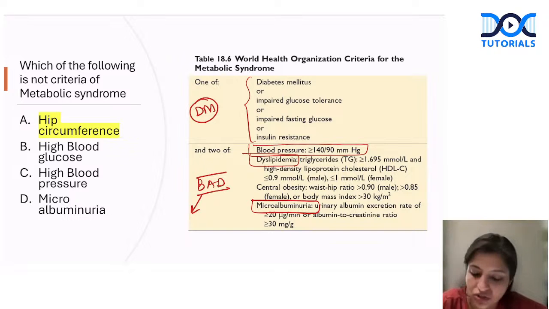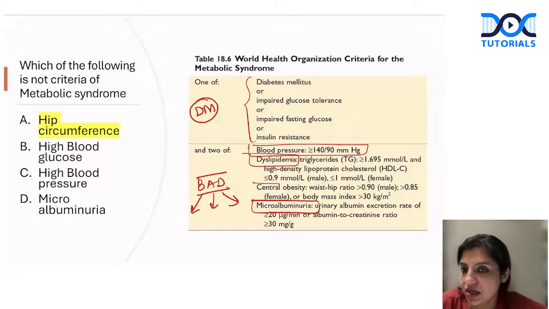B say blood pressure, E say albumin, and D say dyslipidemia. Okay, so bad things happen, they become problematic, you find albumin in the urine, and diabetes occurs. The next important thing is that usually these patients are obese.